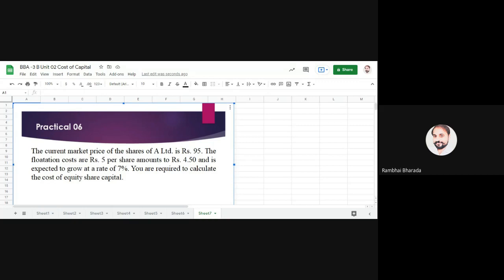If you read the first line, you get the idea. Directly click in your mind that in this question number 6, the current market price of the share, instead of face value, the current price is given to you. Flotation cost is 5% and dividend amount to be rupees 4.5 and is expected to grow at 7%. You are required to calculate the cost of equity capital.